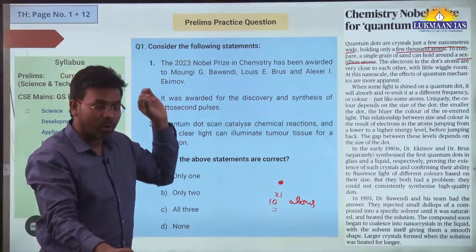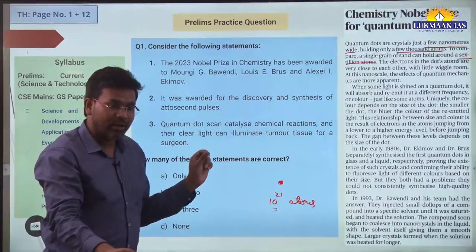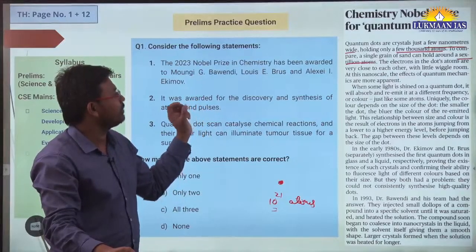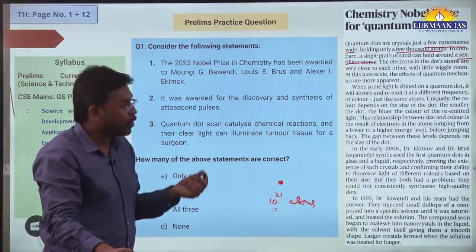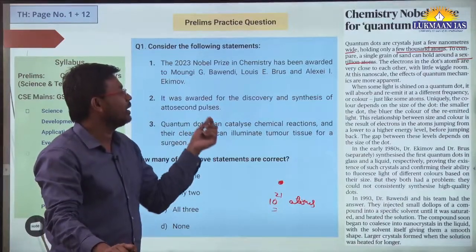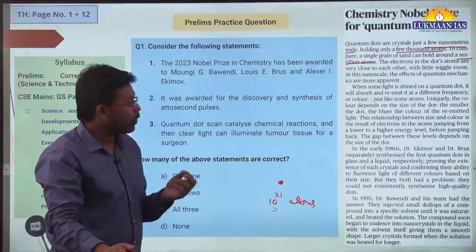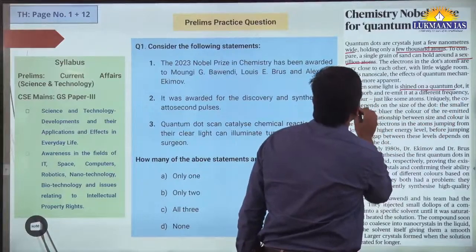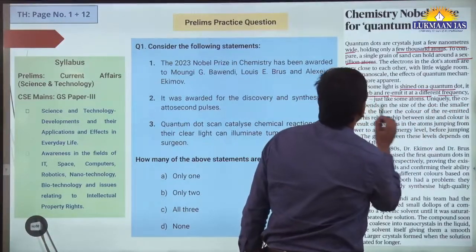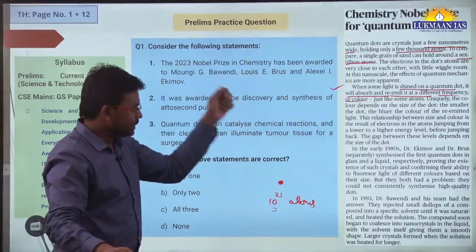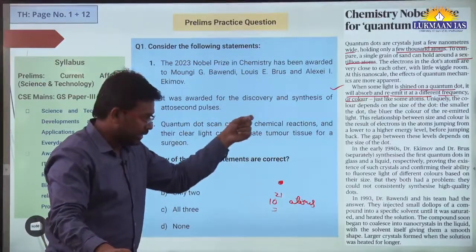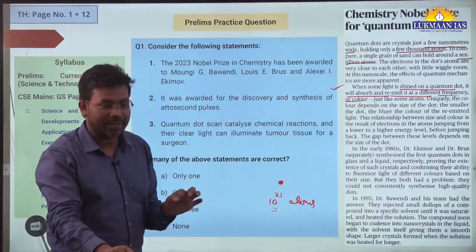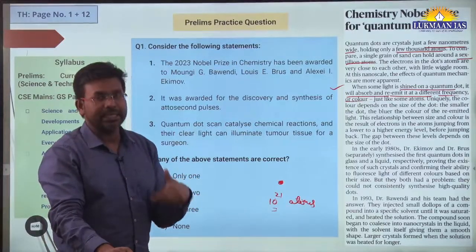And if we talk about these quantum dots, they are in the scale of nanometer. They are a few nanometers wide. So they are very small in size, and these scientists have done their work on quantum dots. What they have done is that when some light is shined on a quantum dot, it will absorb and re-emit at a different frequency or color. Means if you throw some light on quantum dots, it is going to absorb and re-emit, but it is going to change the frequency when it re-emits. So if frequency changes, the color of light will change.